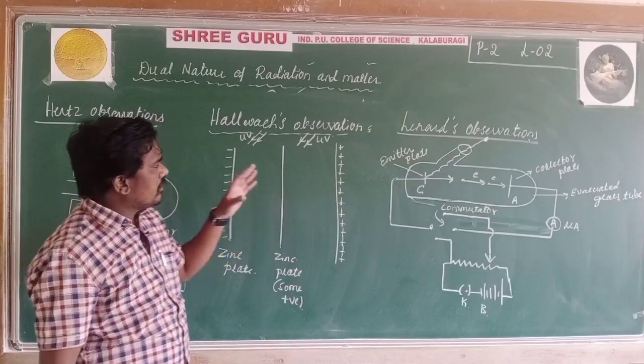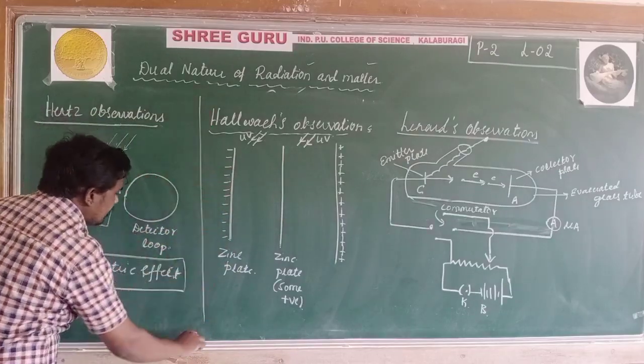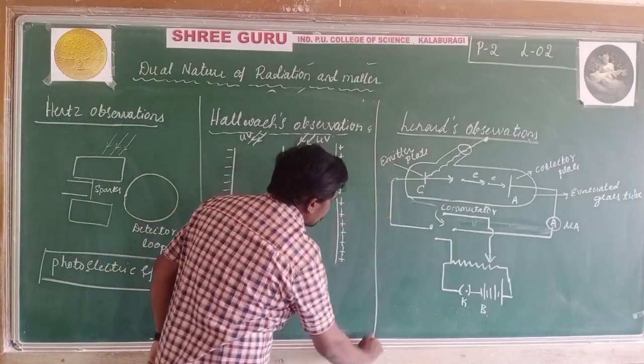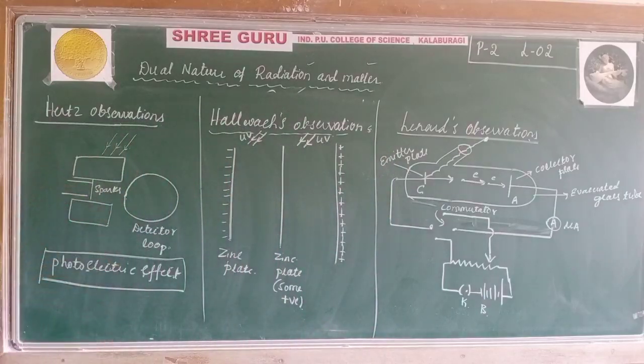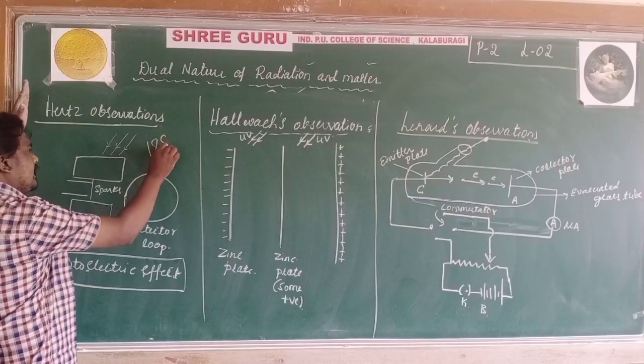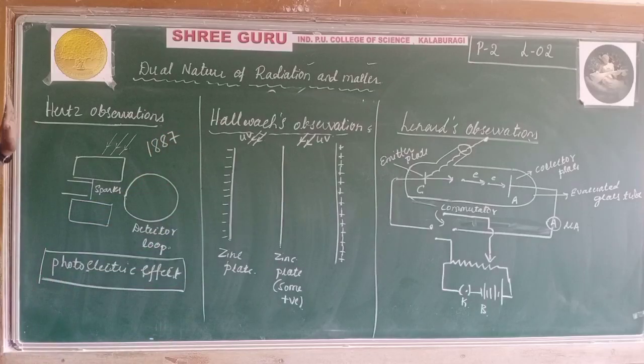These are the three very important observations on the photoelectric effect, just keep them in your mind. The photoelectric effect was discovered by Heinrich Hertz in 1887, and he observed that a high voltage spark is enhanced on the detector loop.